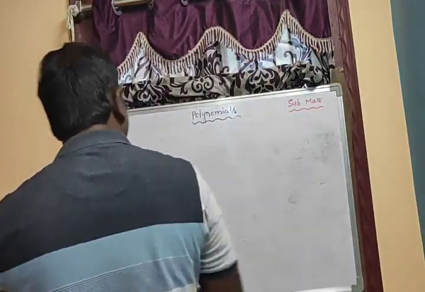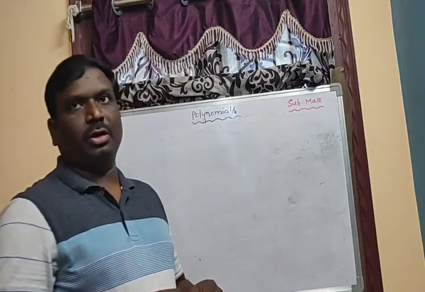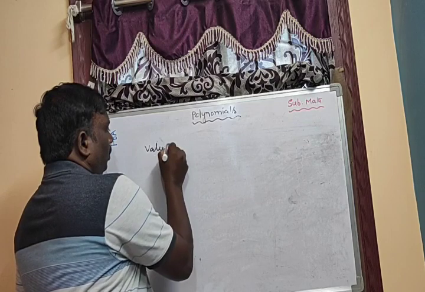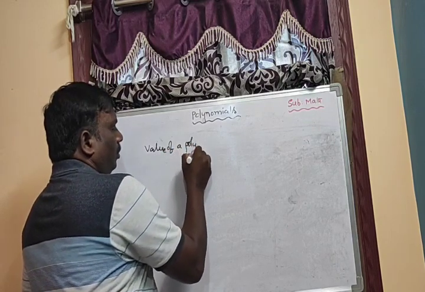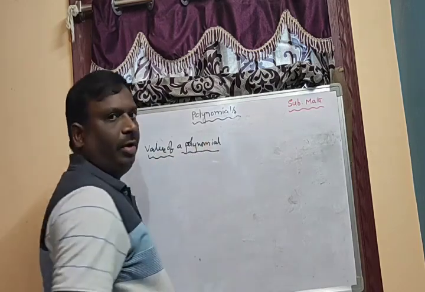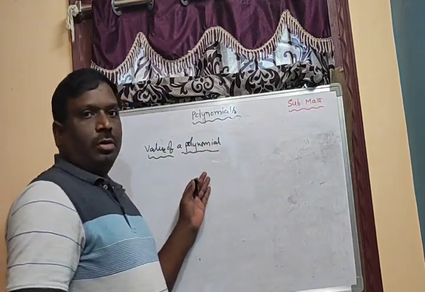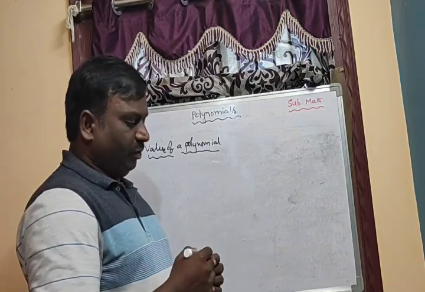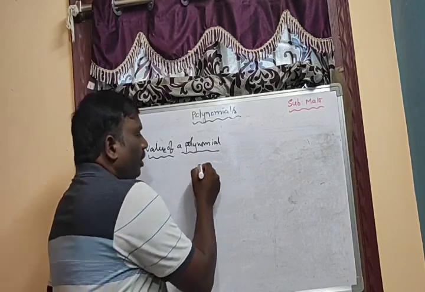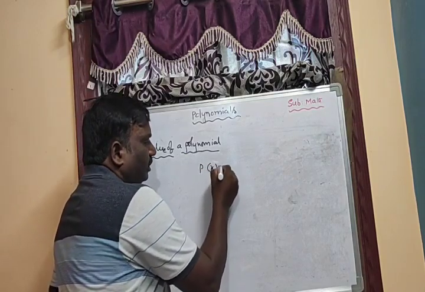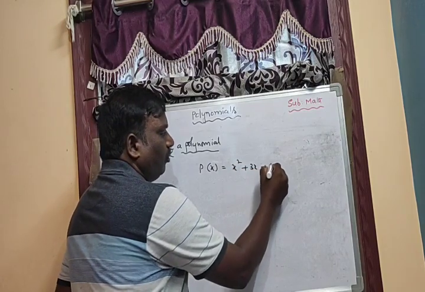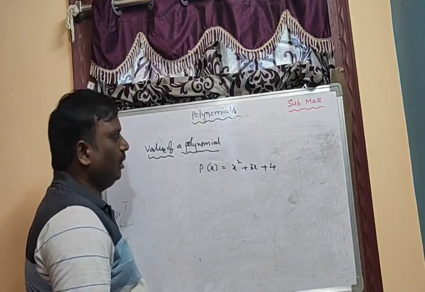So now, how to find the value of the polynomial? Value of a polynomial is very important; this is for a 1 mark question. Definitely sometimes they will give 2 marks questions also. Now I am taking the polynomial p of x equal to x square plus 3x plus 4.